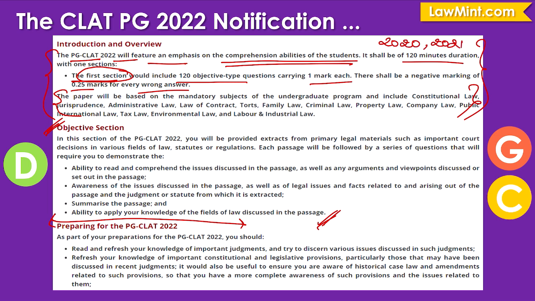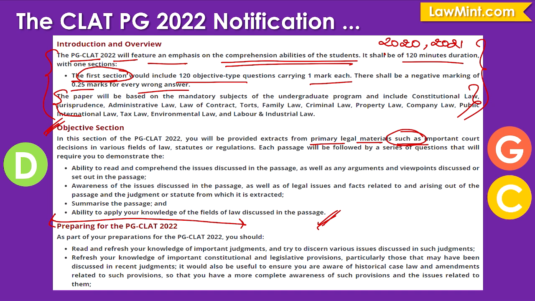And moving on to the objective section, they have mentioned that you will be provided extracts from primary legal materials such as important court decisions. So this "such as" is something that you need to focus on. It means that all the passages will not be based on court decisions. There will be some passages like we have seen in 2020 and 2021. There will be some passages which will be from other sources such as articles or journal extracts or just generic passages.